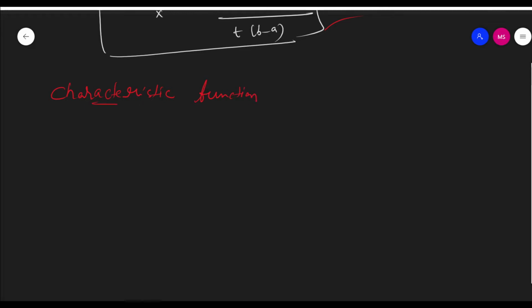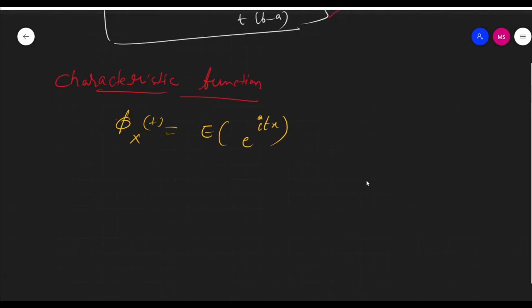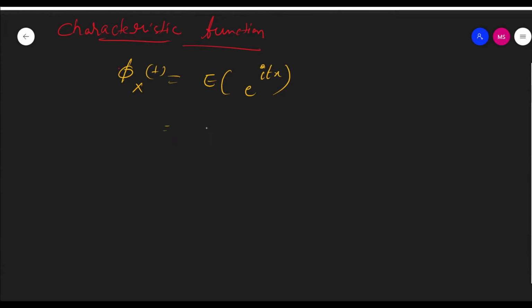By the definition of a characteristic function, phi_x(t) is equal to the expectation of e power itx, that is, the integral from a to b of e power itx into f(x) dx.